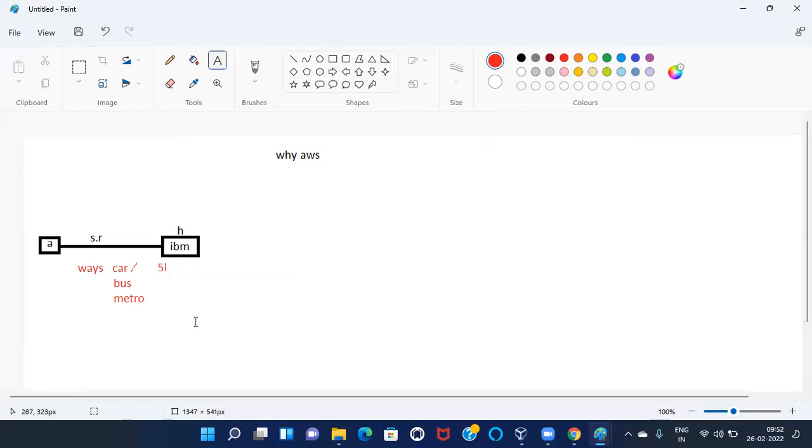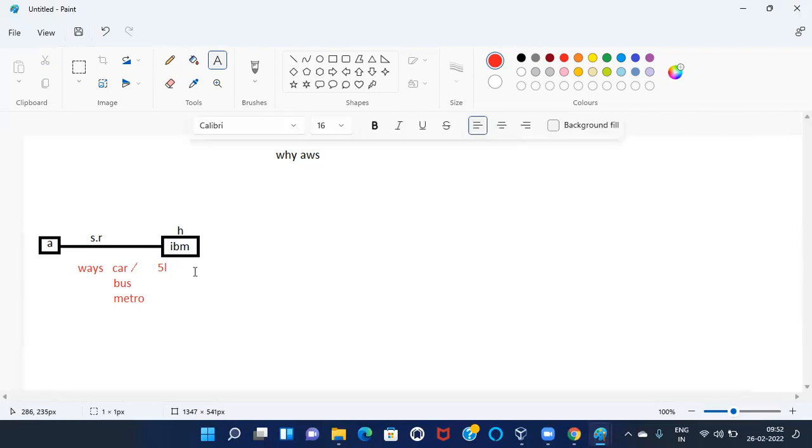Okay, first, to fulfill our requirement, remember one point: as an AWS engineer, we have to understand the requirement and how to resolve it. That is the first point. Keep it in your mind. And this is my small requirement. I need to buy a car. The car costs minimum 5 lakhs. To fulfill our requirement and reach our destination, we have to face some difficulties.